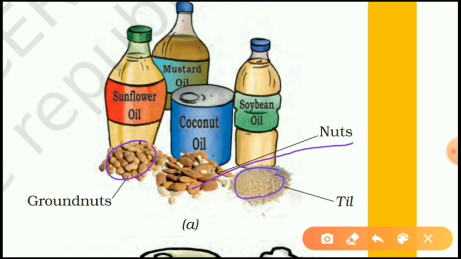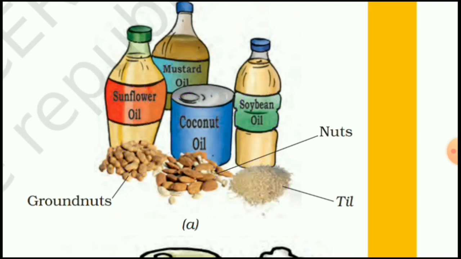Then there are some oils: soybean oil, coconut oil, mustard oil, that is, રાઈનું તેલ, and sunflower oil. These are the oils. Actually all these three are oil seeds, you know very well, and oil provides fats.